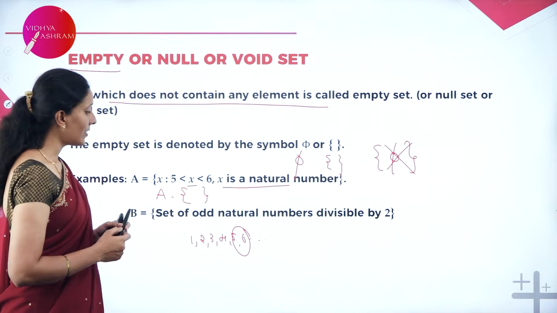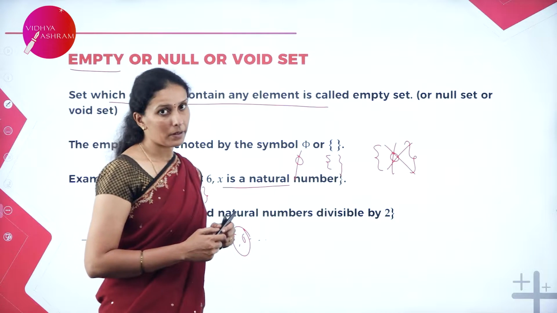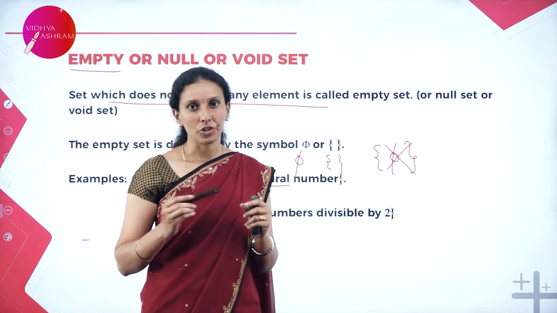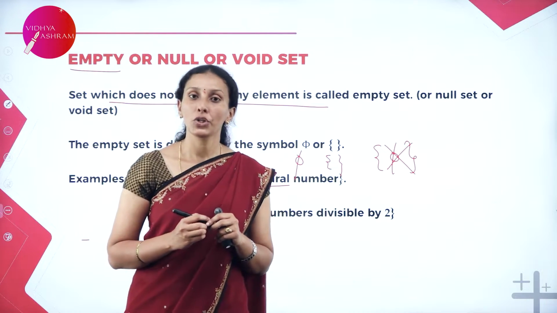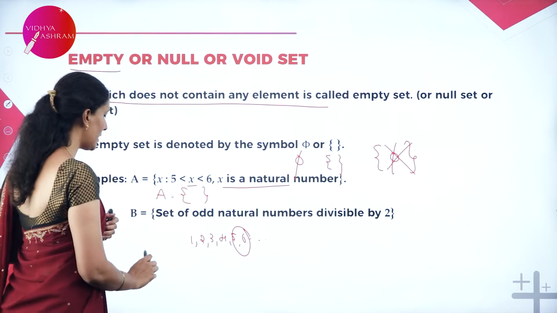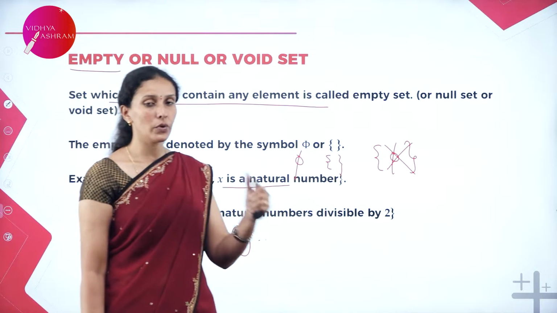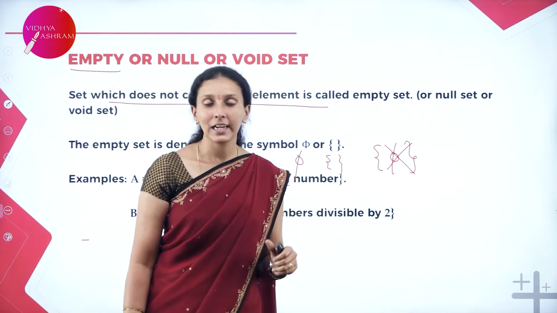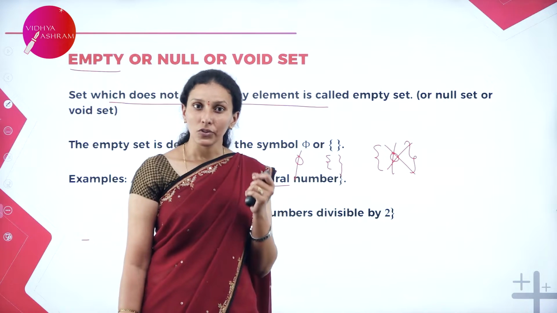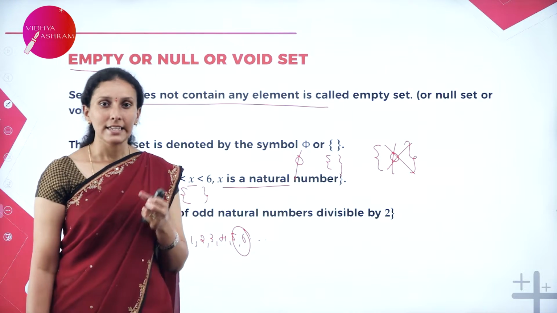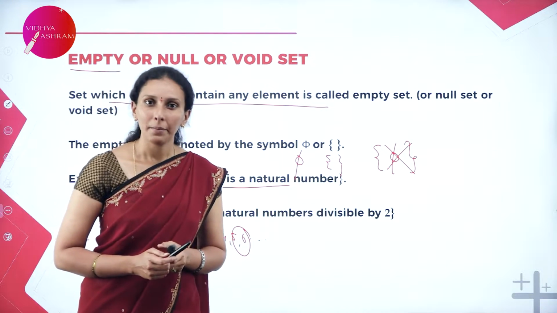Next one, the set of odd natural number divisible by 2. None of the odd natural number is divisible by 2. So therefore, set B is an example for empty set. That means there is no natural number which is exactly divisible by 2. So therefore, there is no element inside the set B. Hence, this is an example for empty set.